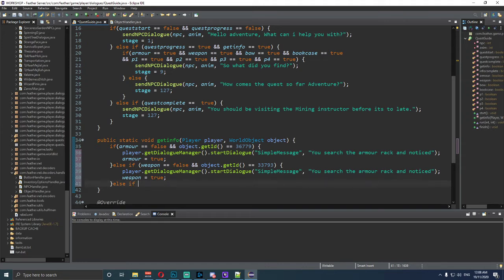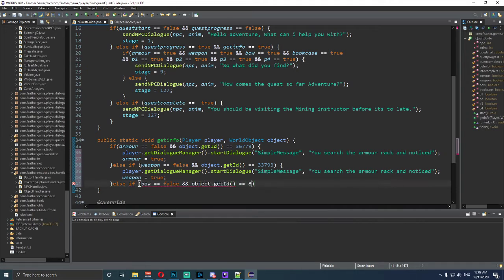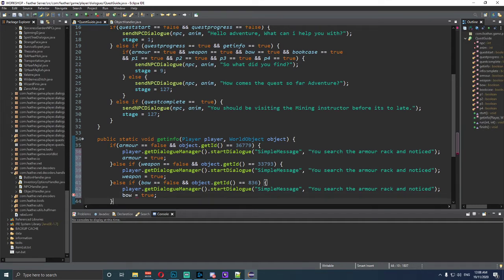Do another else if here. I want to say bow is equal to false, and we're going to say object.getID is equal to 836. Want to open and close on this one, right? And we're going to type in that message again, and we want to type in bow is equal to true, not equal, and then we're going to do an else if again.